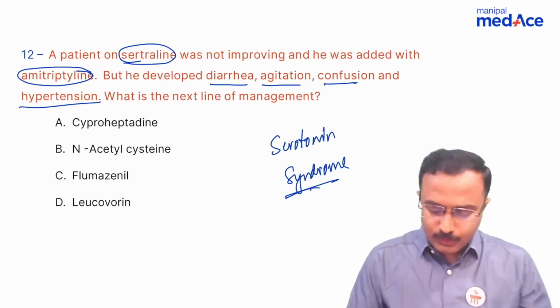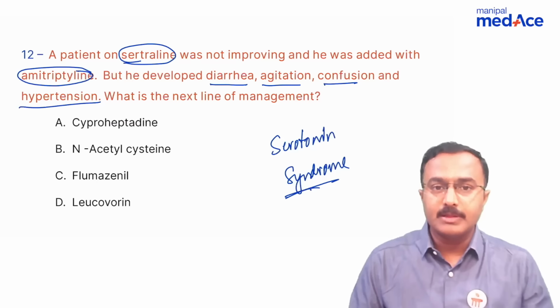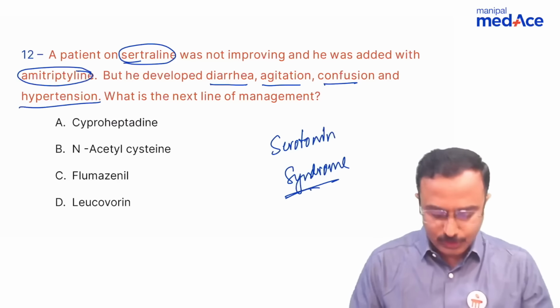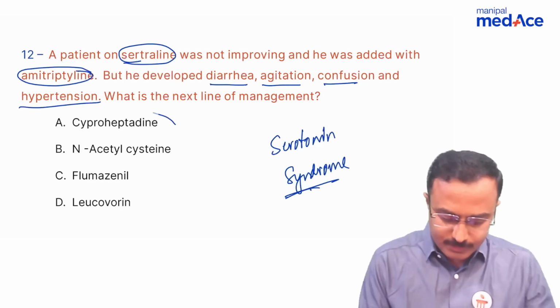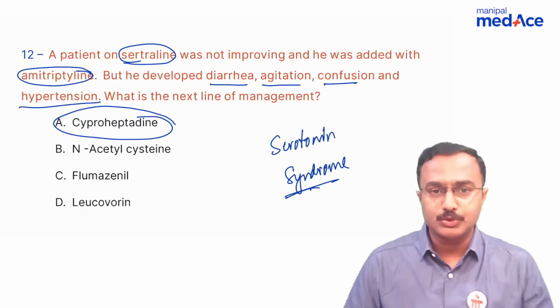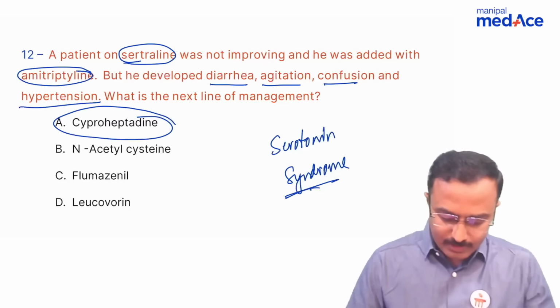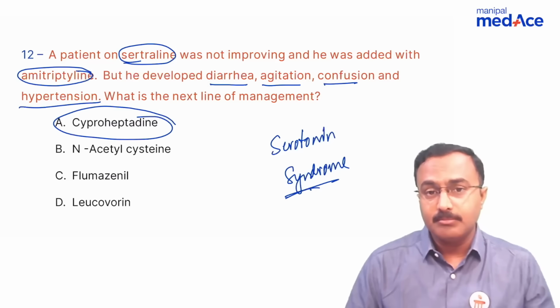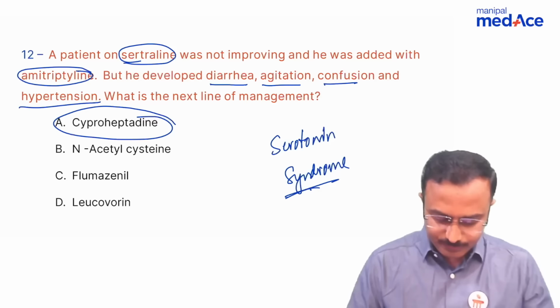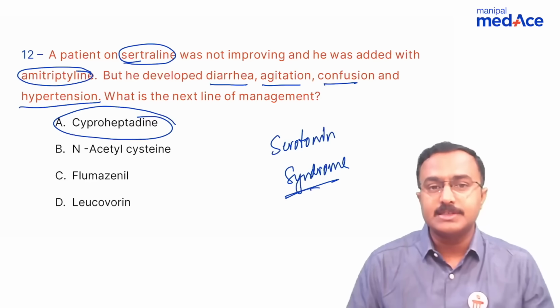So in serotonin syndrome, wherein there is excessive serotonin, it is cyproheptadine which is used, which is an antagonist. While flumazenil is a benzodiazepine antagonist, and N-acetylcysteine is used in paracetamol poisoning.